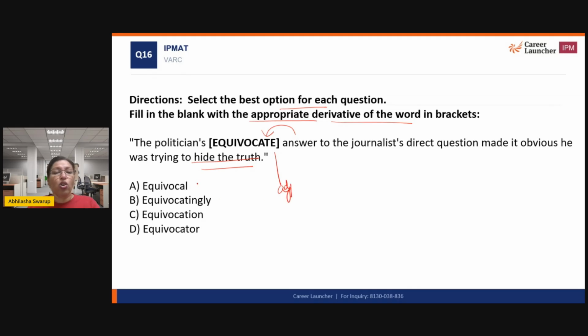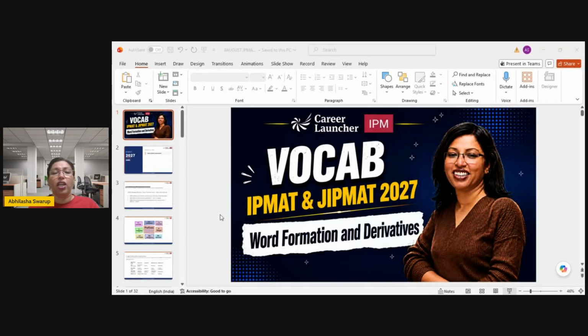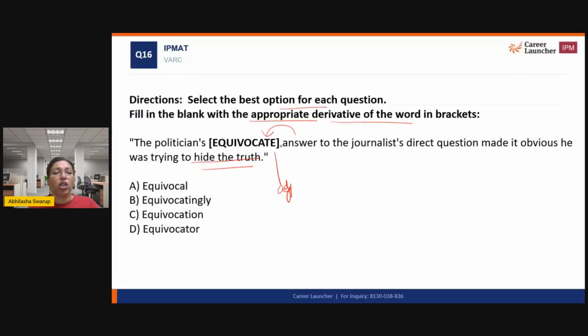So equivocal, equivocatingly, equivocation, equivocator. Of course, the correct answer will be equivocal, right? This is the adjective. Equivocal means taking two sides, so it's a very unclear answer.